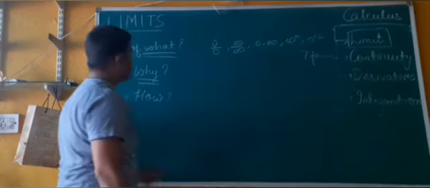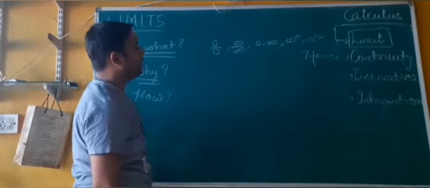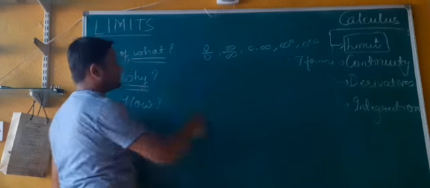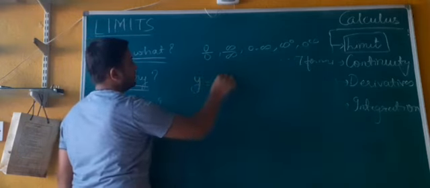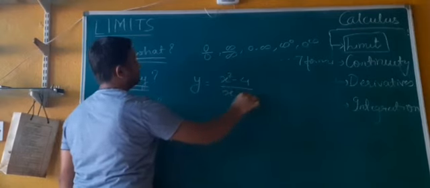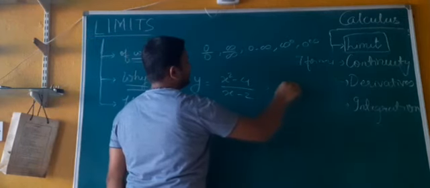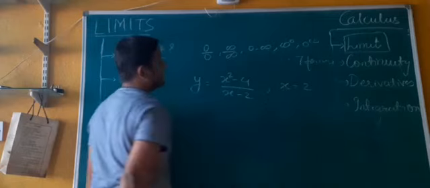So why do we need to solve limits? Because sometimes we get a value of a function which comes out like this. For example, if I am taking a function x square minus 4 upon x minus 2, and I want you to give me the value of this function at x equals 2.